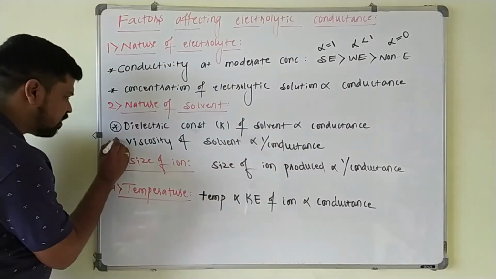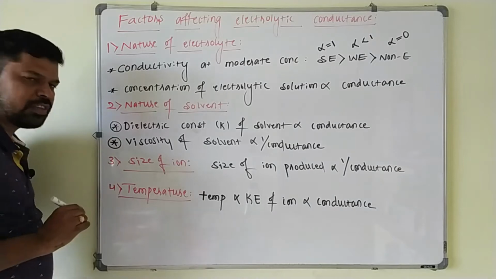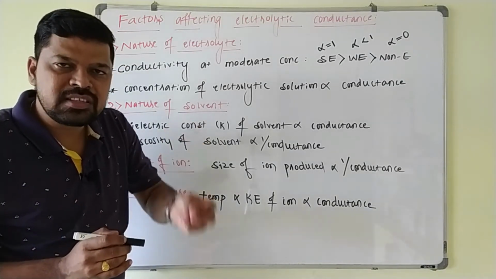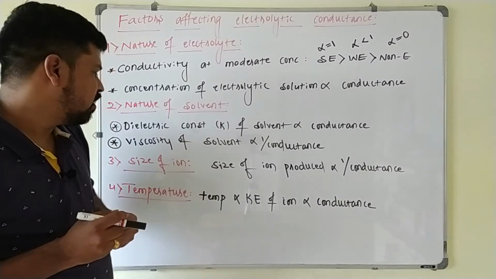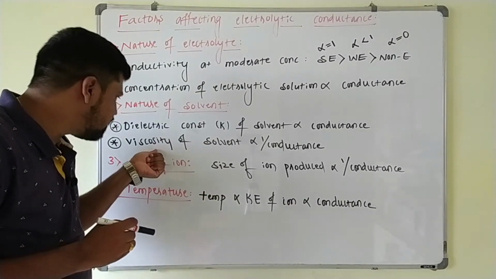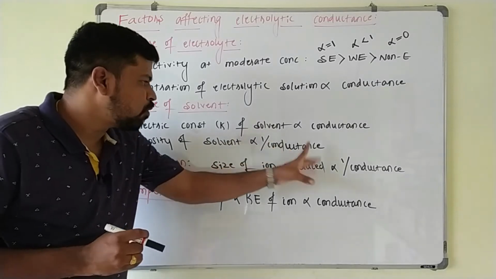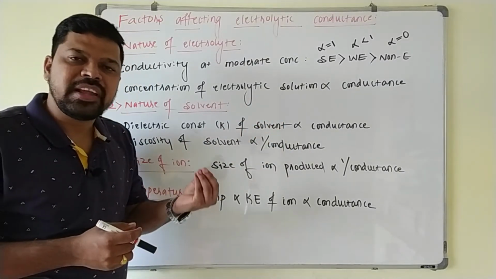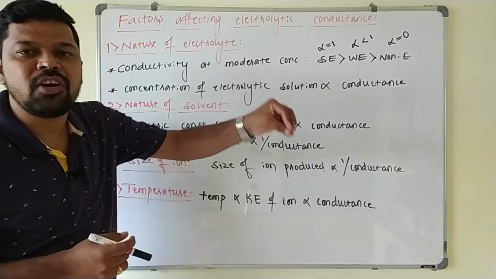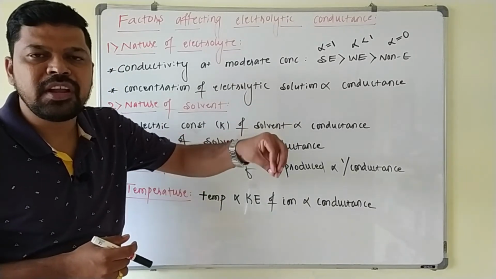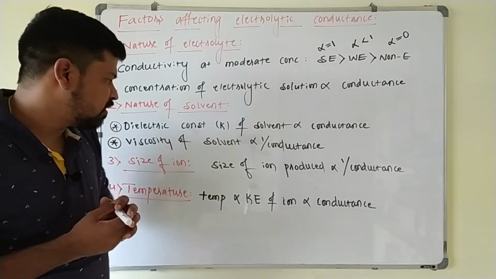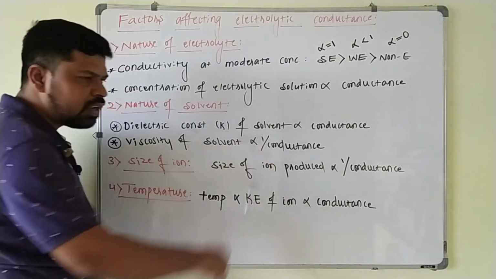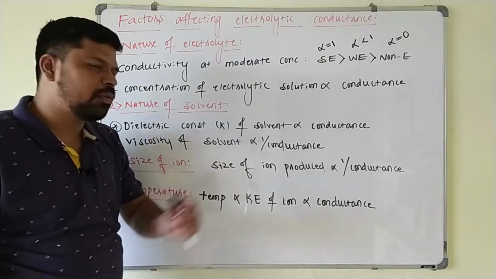So the next point is viscosity of the solvent. Viscosity is nothing but the thickness of the liquid which offers resistance to the flow of the liquid. So here the viscosity of the solvent is inversely proportional to the conductance, because as the viscosity of the solvent increases, the movement of the ion decreases here. As the movement of ion decreases, conductivity also decreases. That's why viscosity of the solvent is inversely proportional to the conductance. These two are inversely proportional here.